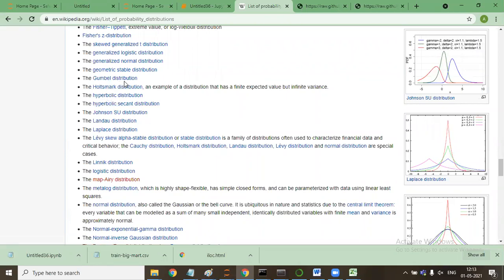These distributions are something an expert, say an economist, knows which distribution fits which type of data. A person cannot be an expert in all the distributions. If a person is a domain expert, for example, you're working on the number of COVID patients in India, then it might be following a distribution.